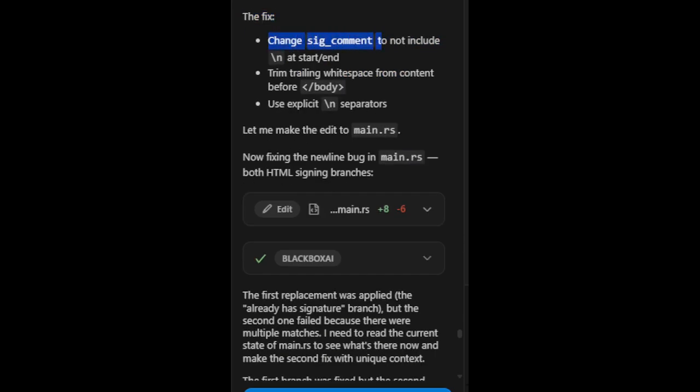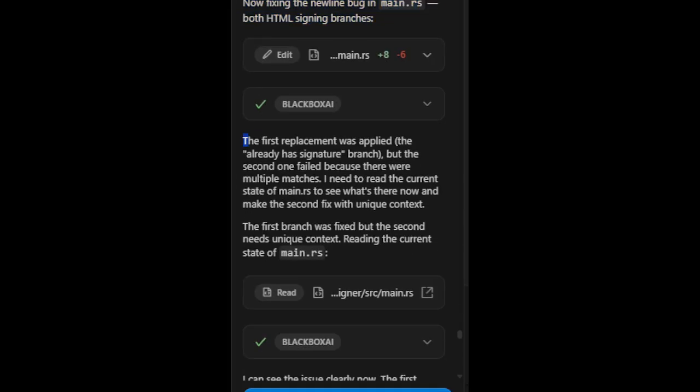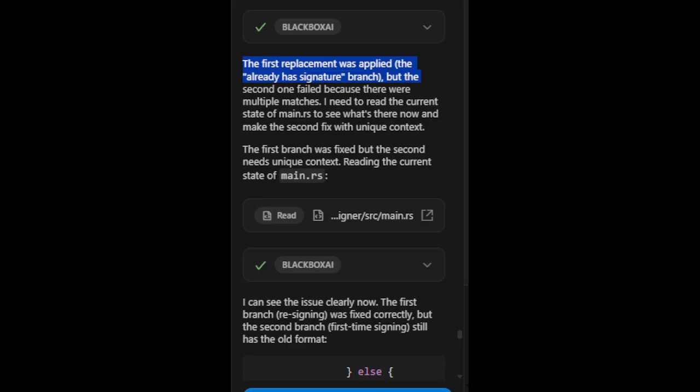The fix: change sig_comment to not include \n at start/end. Trim trailing whitespace from content before /body. Use explicit \n separators. Let me make the edit to main.rs. Now fixing the newline bug in main.rs, both HTML signing branches. The first replacement was applied, the already-has-signature branch. But the second one failed because there were multiple matches.